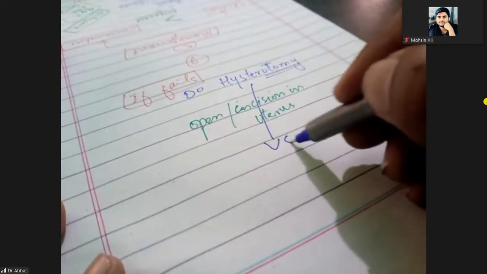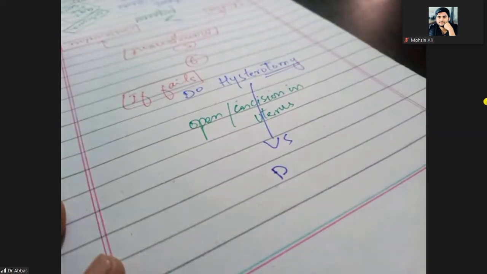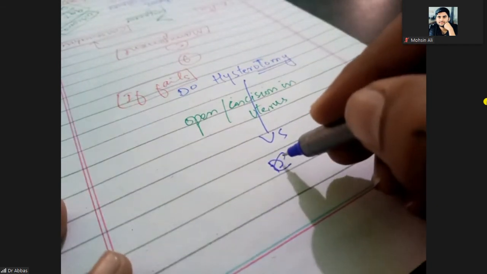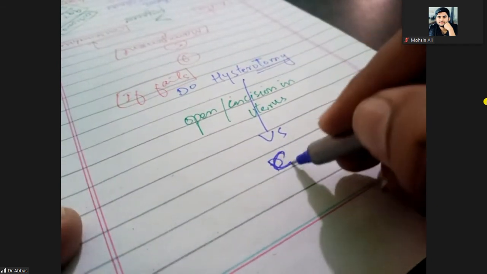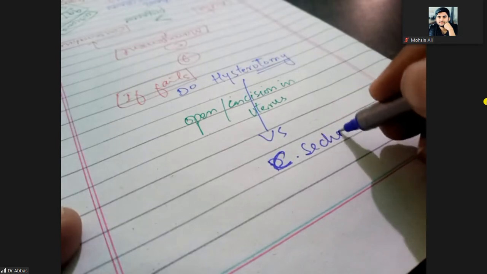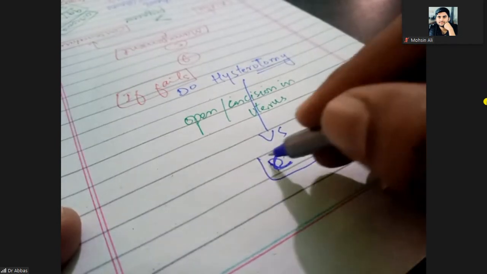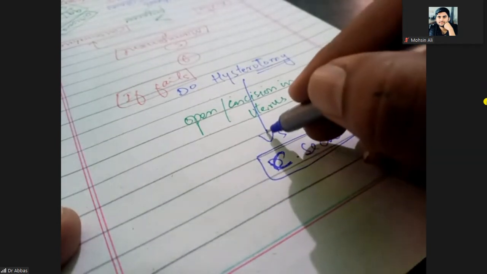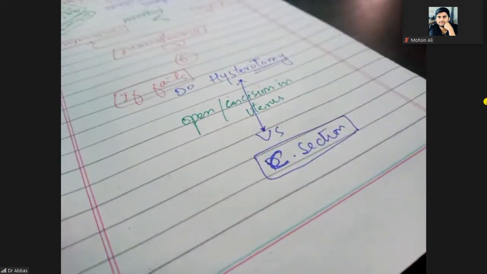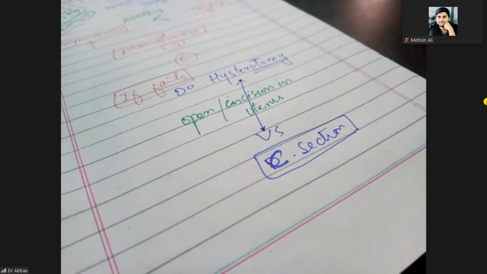But keep in mind, hysterotomy versus D and C versus C-section. What is the difference between C-section and hysterotomy? In the C-section, you will definitely make the incision into the uterus, but in the hysterotomy, you are also making the incision into the uterus.